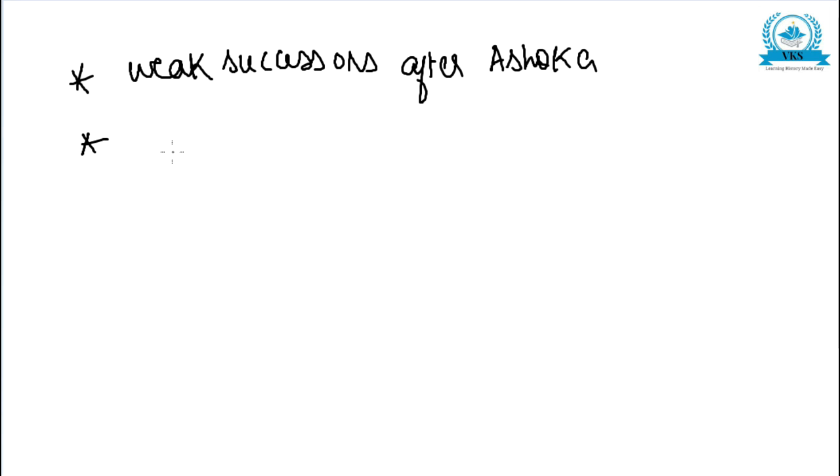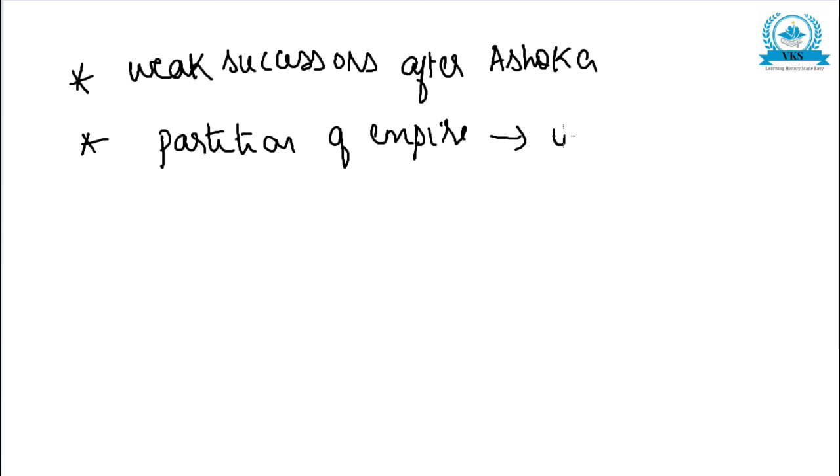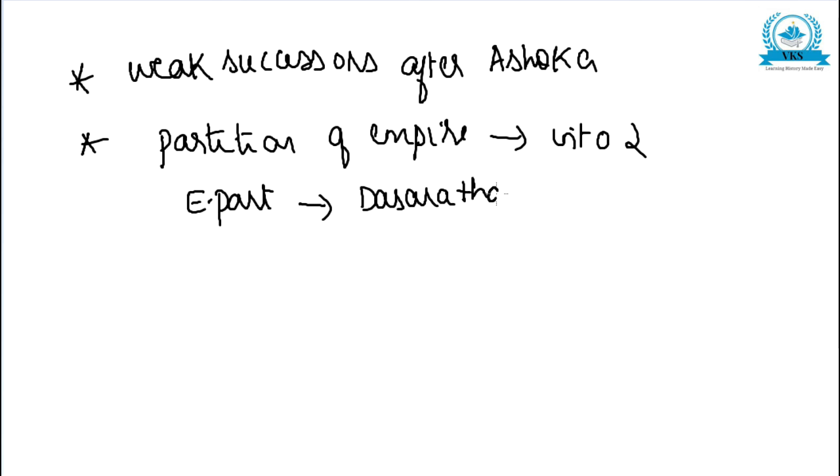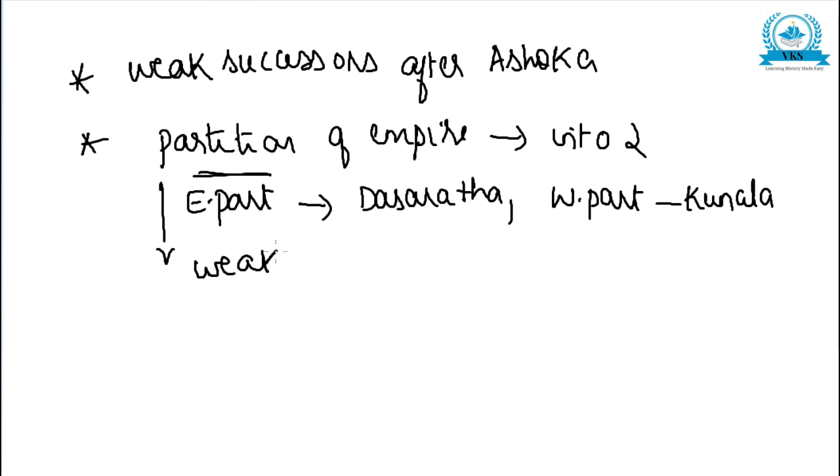A further and immediate cause was the partition of the empire. The empire was divided into two, the eastern part under Dasaratha, and the western part under Kunala. This partition distracted the various services. Naturally, with partition, the empire slowly became weak, and it distracted many services, and that also led to the decline of the Mauryan Empire.